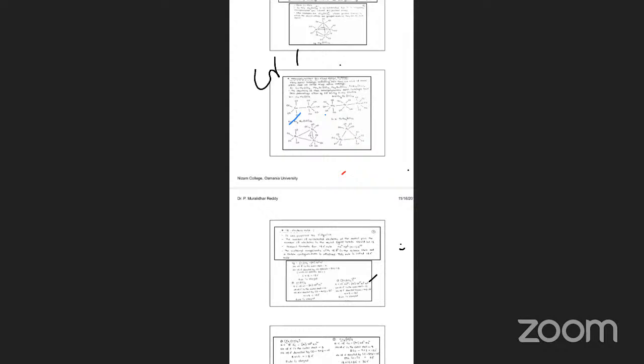Chromium CO6. Chromium atomic number is 24. Electron configuration is argon 4s1 3d5.